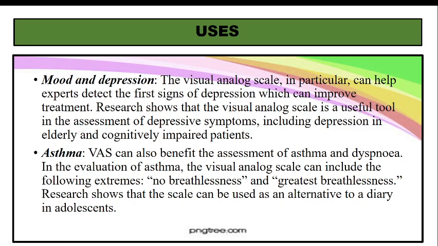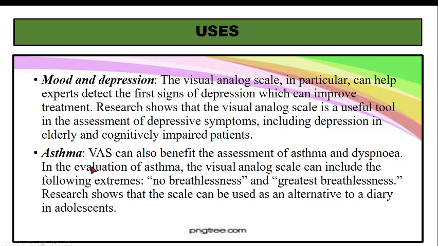So when the initial symptoms have started, we can use a visual analog scale, and this helps in the assessment of depressive symptoms, including depression in elderly and cognitively impaired patients. So you use a visual analog scale to assess the mood as well as depression.